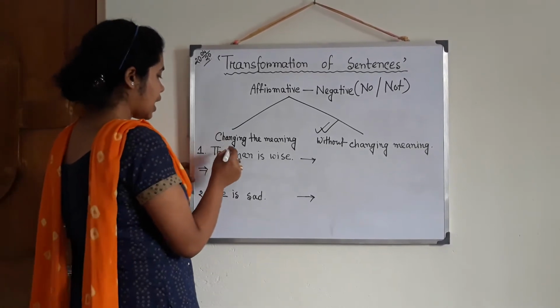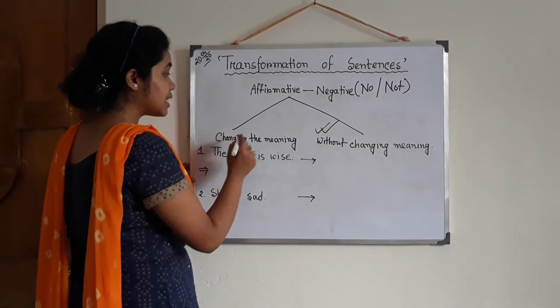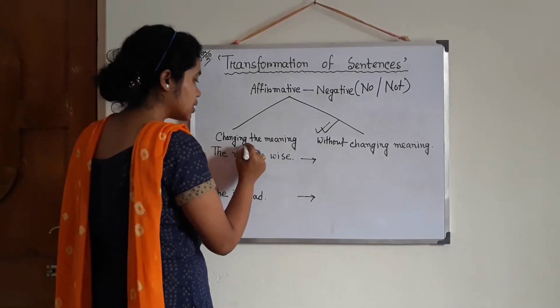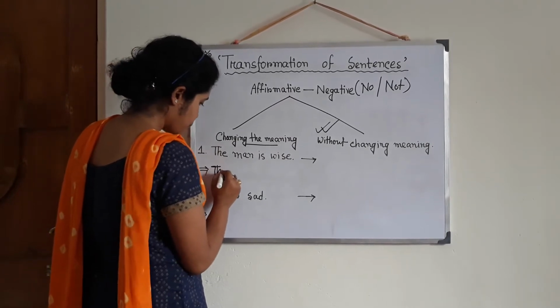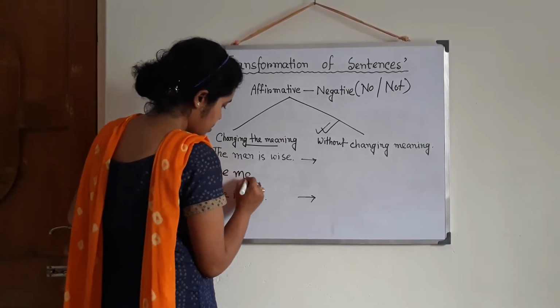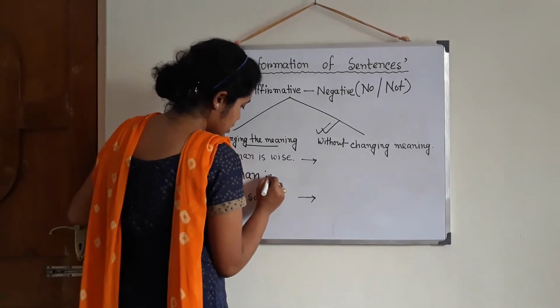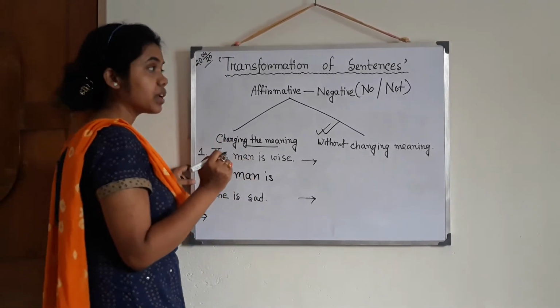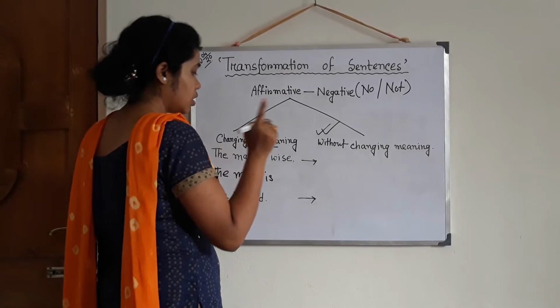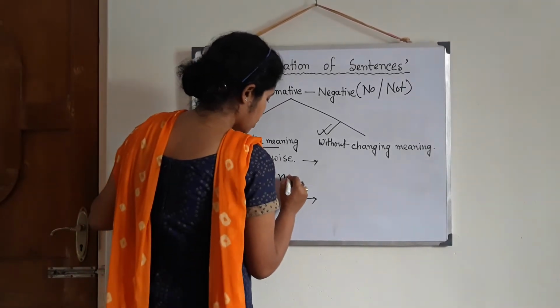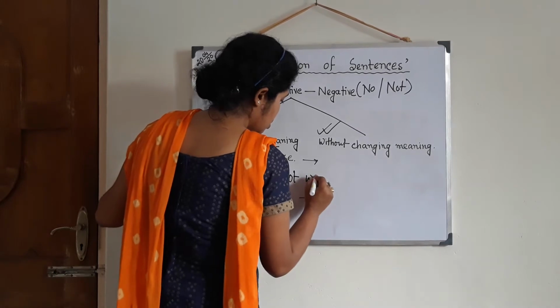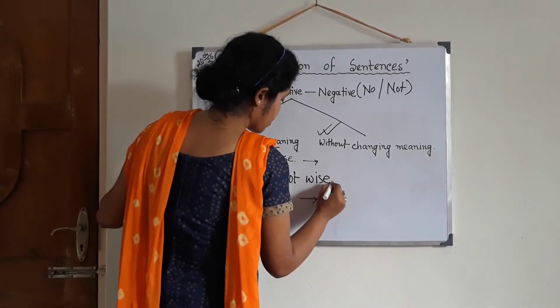Now if we are changing the meaning, we are focusing on this one, changing the meaning. If I write the man is, as I say, whenever we are doing negative, we have to use no or not. So I am here writing the man is not wise.